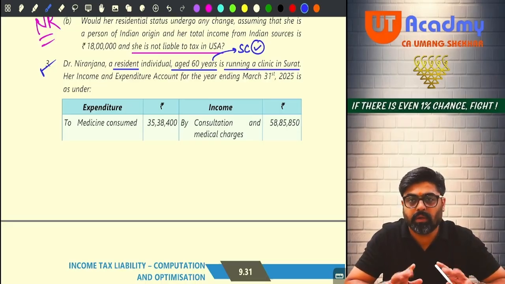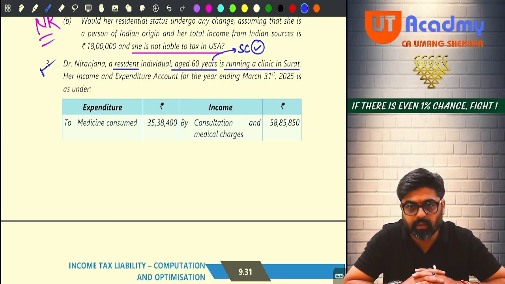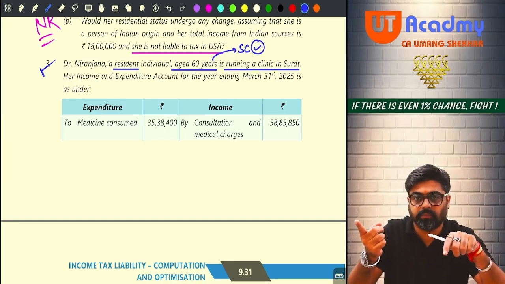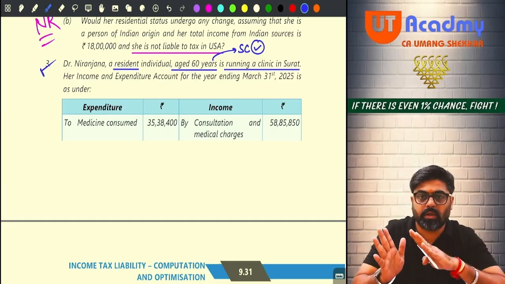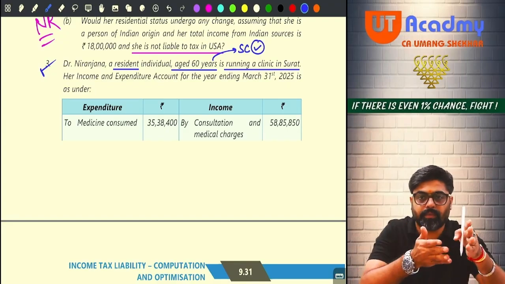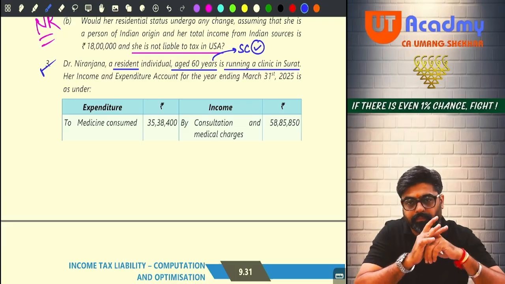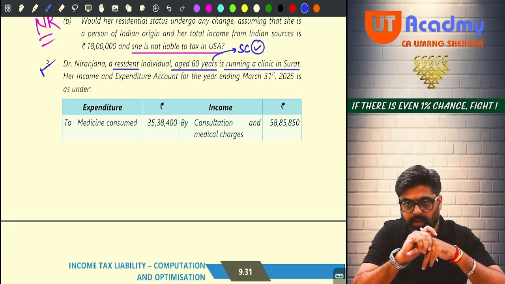So believe it or not, in this question you are supposed to compute the PGBP income. Okay, income from the clinic which she is earning. So a professional doctor doing her profession, medical profession. Okay, so PGBP income will be there.